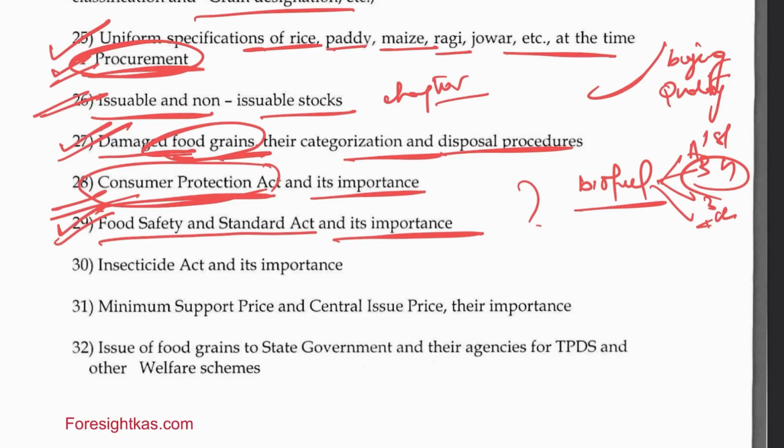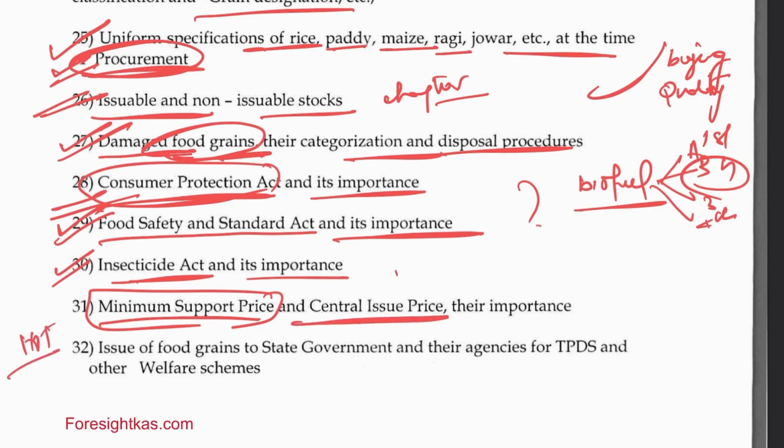Then again, the Insecticide Act and its importance, you have to read. This is very important. They may ask about some clause that is important, maybe the safety clause or some emergency clause. Then again, MSP, which is a hot topic all the time. Here, without the M.S. Swaminathan Commission recommendations, your preparation would be incomplete.